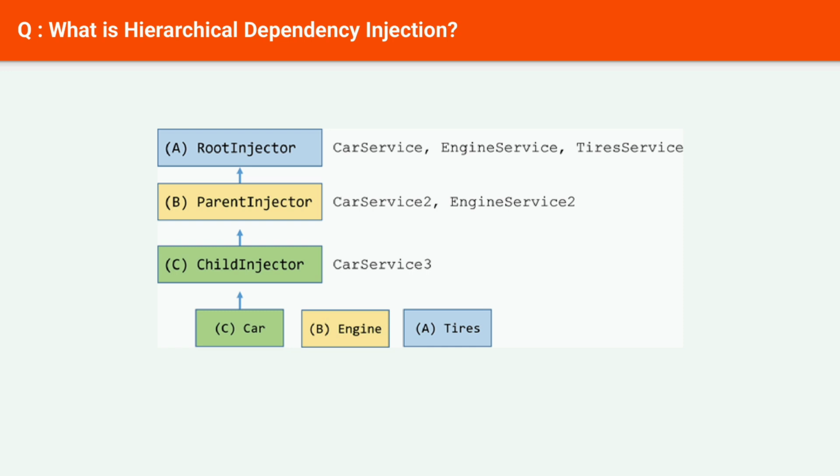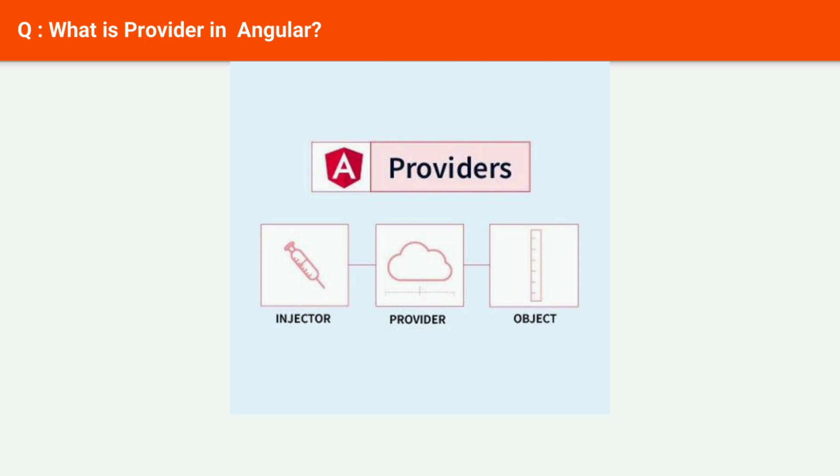Next question: what is a provider in Angular? Angular providers are used to configure services and make them available to components in the application. A provider can be used to configure a service with properties, or to provide a factory function that creates a new instance of the service each time it is requested.